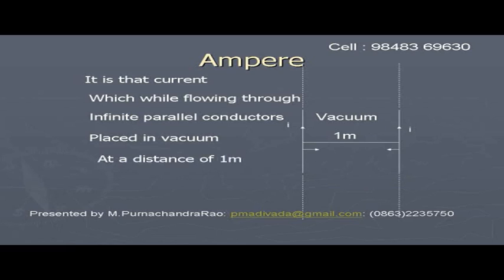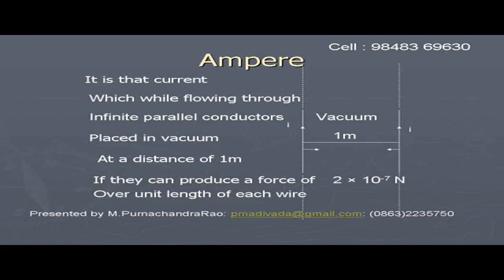So, it is that current which, when flowing through two straight parallel conductors placed in vacuum at a distance of 1 meter, can produce a force of 2 into 10 to the power of minus 7 newtons over unit length of each wire. Such a current is known as 1 ampere.